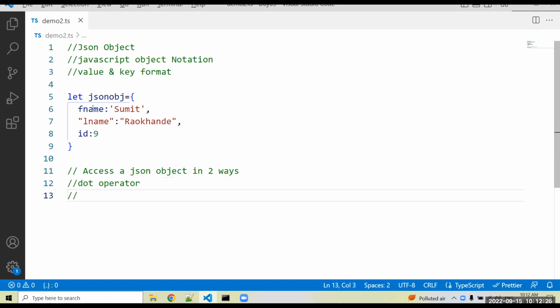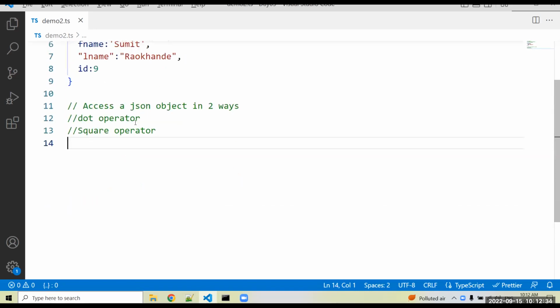Second, use the square bracket operator. Both are present. If you want the dot operator, you can use it. If you want the square bracket operator, you can use it. There is no rule; as per your convenience, you can use either.